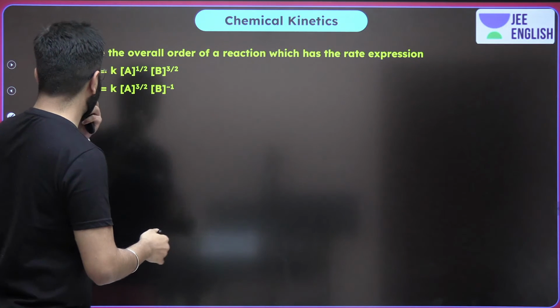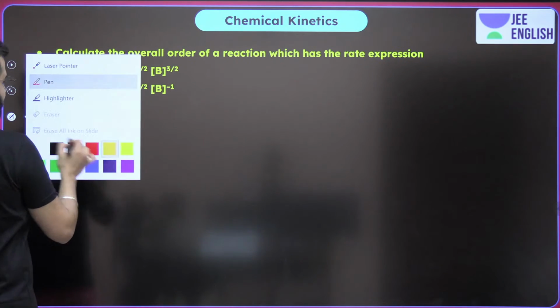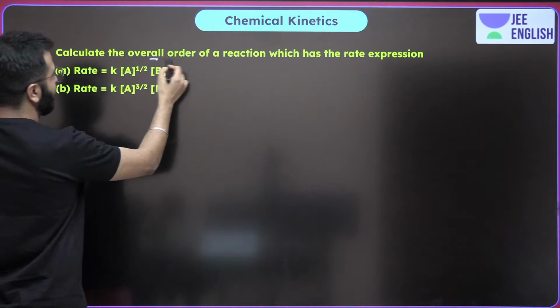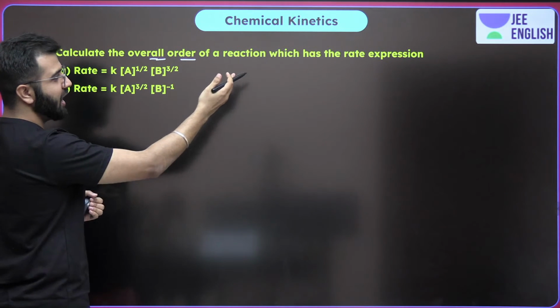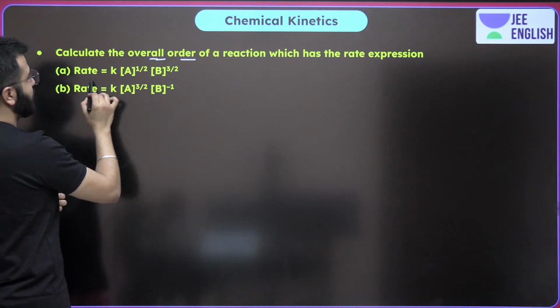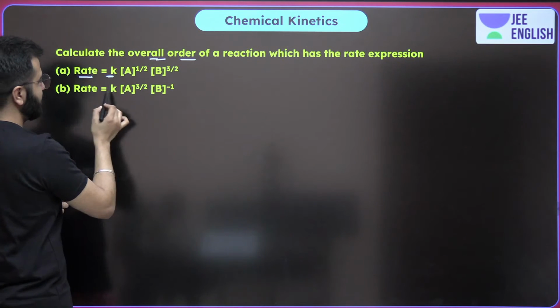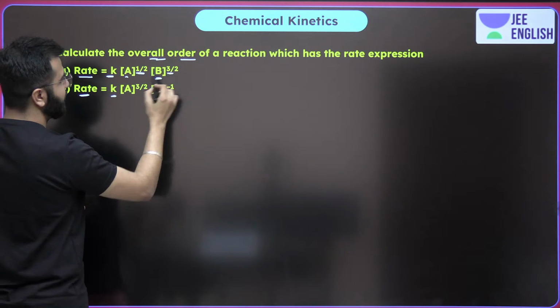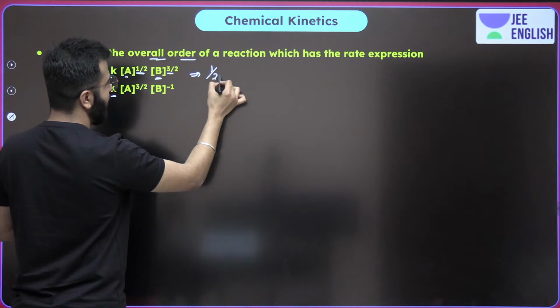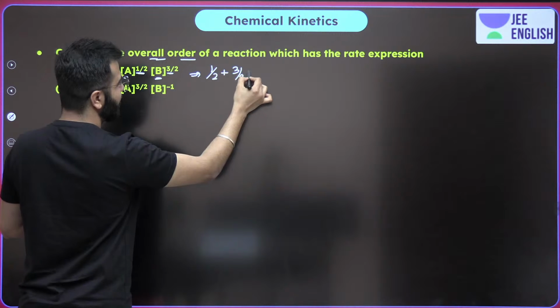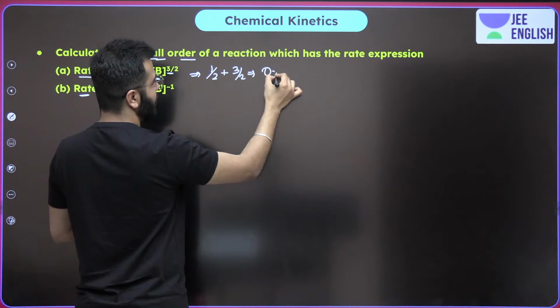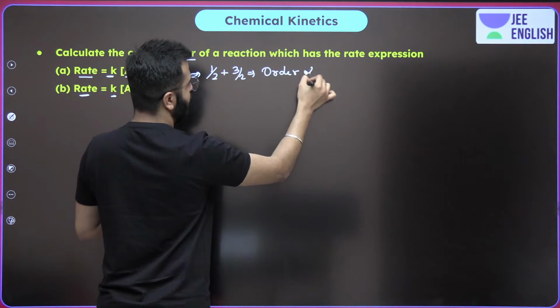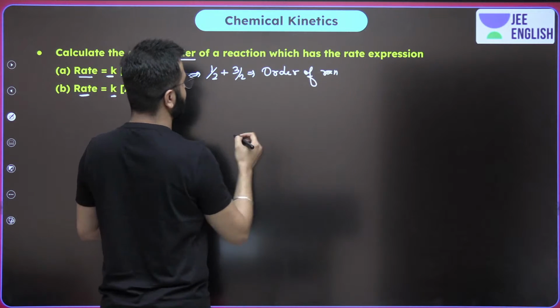And now over here let's do a question. It's very easy. Calculate the overall order of the reaction which has the rate expression: rate is equal to rate constant, A raised to power half, B raised to power 3 by 2. Just do one thing, half plus 3 by 2 is going to be the order of reaction. Give me the answer.